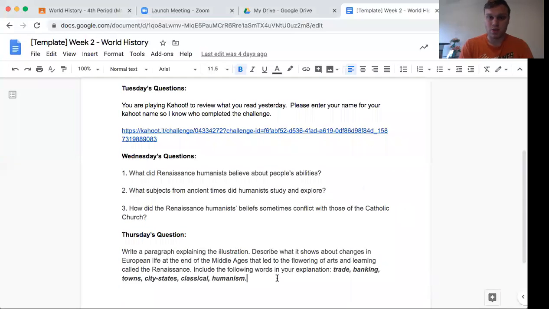So if we look at Thursday's question, it says to write a paragraph explaining the illustration. Describe what it shows about changes in European life at the end of the Middle Ages that led to the flowering of arts and learning called the Renaissance, and make sure in your response to include trade, banking, towns, city states, classical, and humanism. Just make sure when we're talking about a paragraph, it should probably be at least 4 or 5 sentences, if not more. It's not going to be a very good answer if you answer in 1 or 2 sentences. Okay, so let's go ahead and look at that picture.